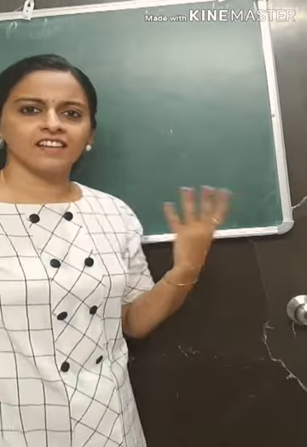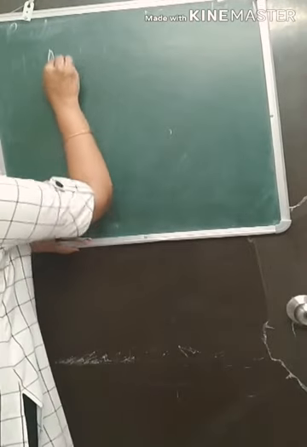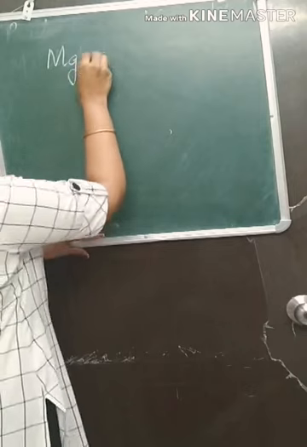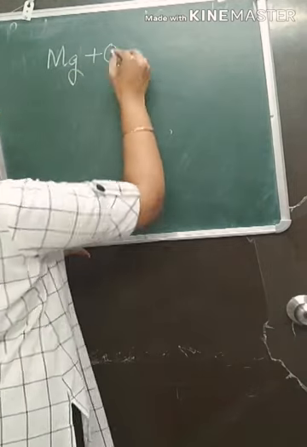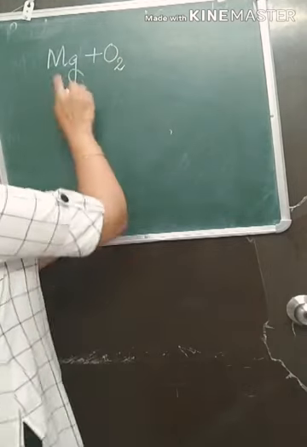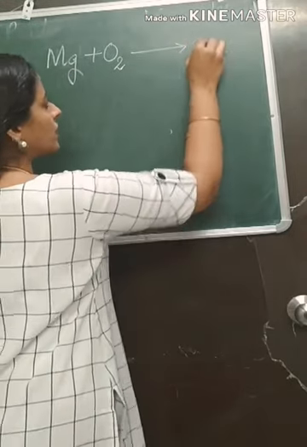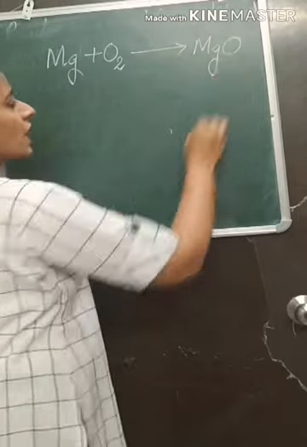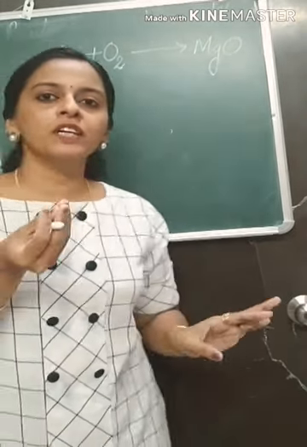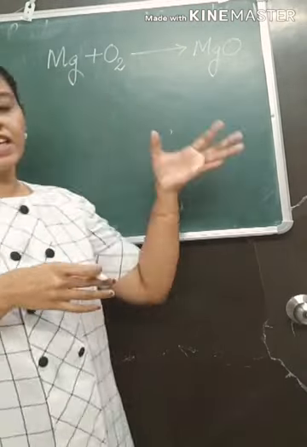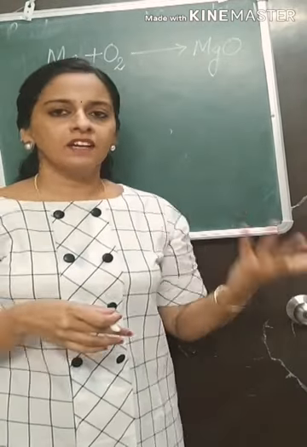Take an easy reaction. In your 9th standard, you have learned burning of magnesium ribbon. So magnesium ribbon, when you heat it, when you burn it, it is called combustion. No? When you burn it, it reacts with the oxygen, and what you get is magnesium oxide, white colored powdered magnesium oxide. Now here, what is happening? This is a clear example of a chemical reaction.